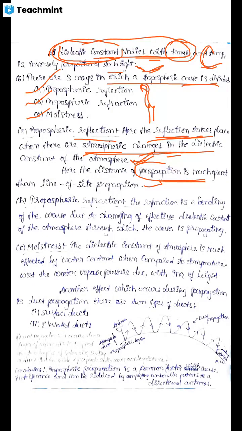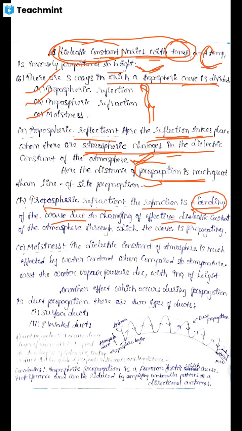Then coming to tropospheric refraction, the same explanation applies here, but there is a bending of the wave. The refraction here represents a bending of the wave due to changing of effective dielectric constant of the atmosphere through which the wave is propagating.